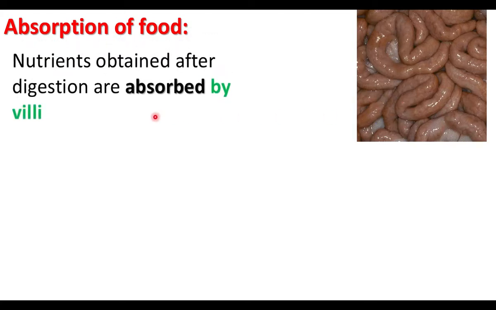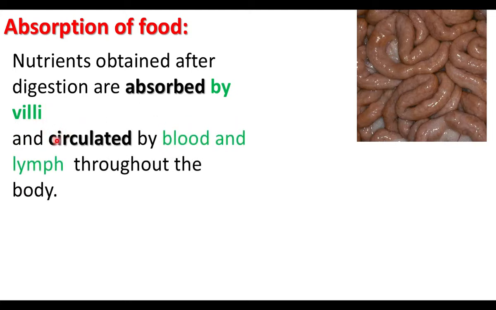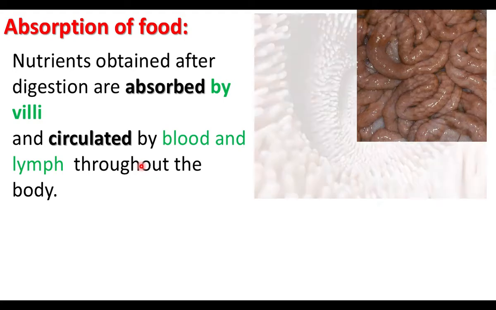Absorption of food takes place in the small intestine. The intestine has villi. They absorb nutrients. After digestion, nutrients are absorbed by the villi. From the villi, the nutrients are circulated by blood and lymph. Blood is a red colored fluid, lymph is a white colorless fluid. Inside the villi, there are blood vessels and lymph vessels. They carry the nutrients throughout the body and supply nutrients to the cells.